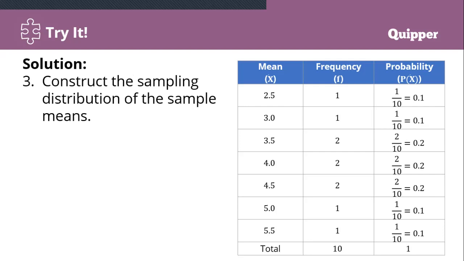Now, to find the probability, so how? Very easy ra. Divide that frequency over the total frequency. 10 may ang frequency total. So, ano ra? Ang yung correspond. So, 1 divided by 10, mo ng 0.1. 1 divided by 10, 0.1. 2 divided by 10, 0.2. 2 divided by 10, 0.2. 2 divided by 10, 0.2. 1 divided by 10, 0.1. 1 divided by 10, 0.1. So, that mo ng probability of each mean.